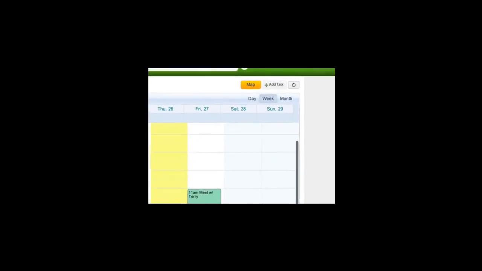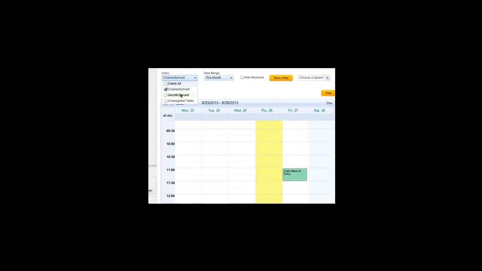You can see the calendar in day, week, or month views. Click the Show Options link at the top to view other team members' calendars side by side with yours.